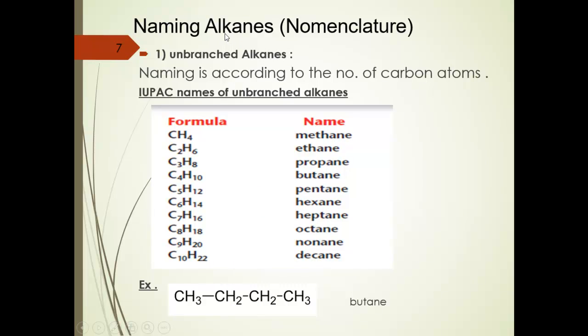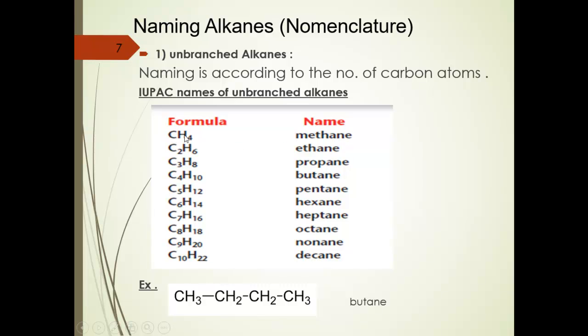Okay. Now, how can we name the alkanes? The nomenclature of the alkanes. We have two types of alkanes, unbranched alkanes and branched alkanes. First, unbranched. In unbranched alkanes, naming is according to the number of carbon atoms.